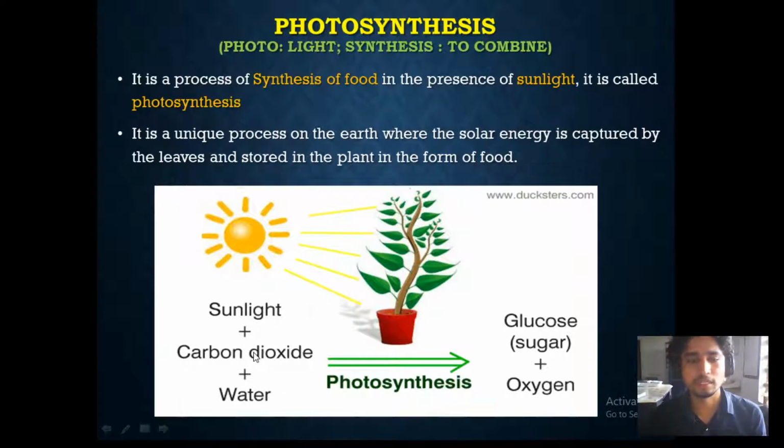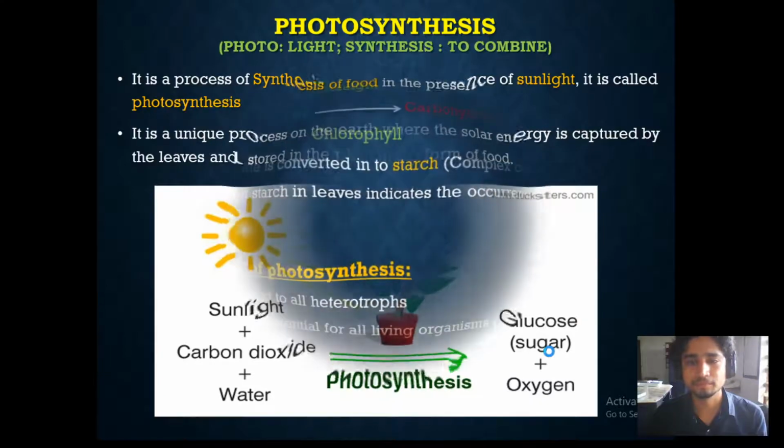We told that raw materials are carbon dioxide and water, and we also discussed how this carbon dioxide is entering inside the leaf, inside the plant. Carbon dioxide is entering through the stomata, and water is entering through the roots from the soil. Using these raw materials, plants are able to utilize the sunlight to make the food.